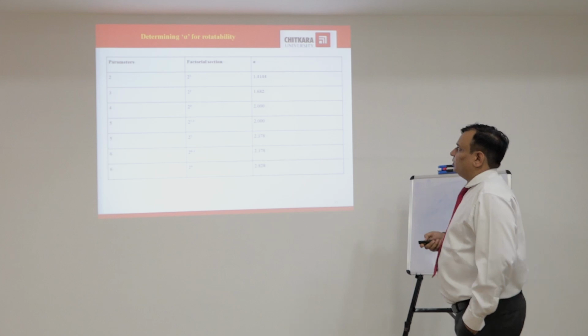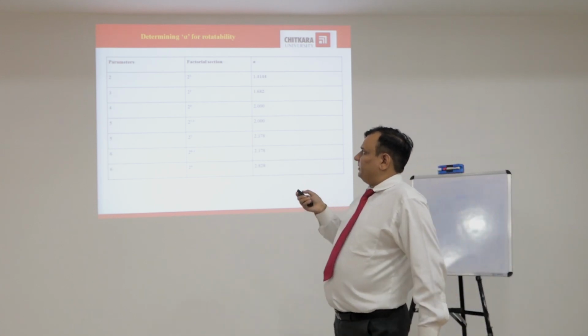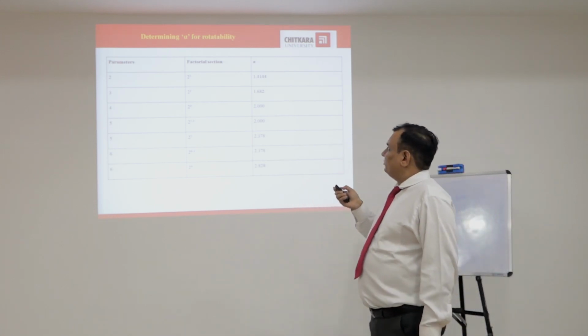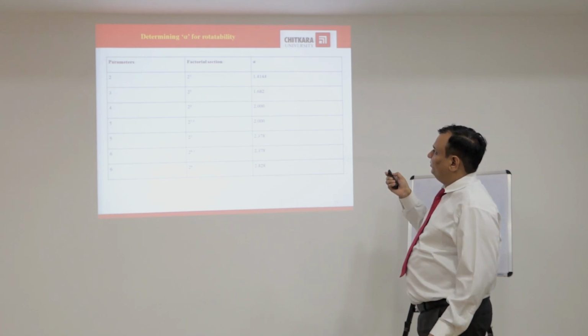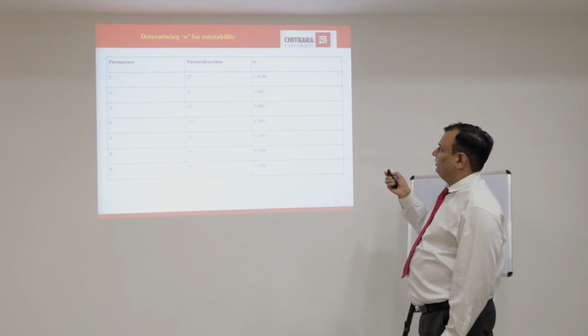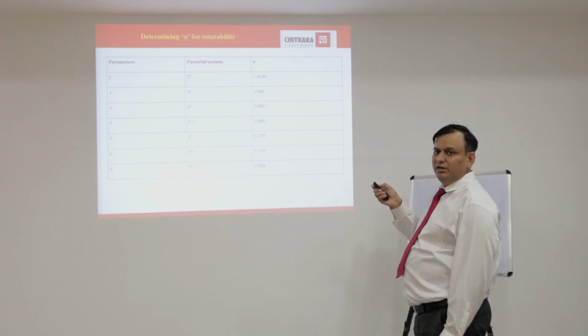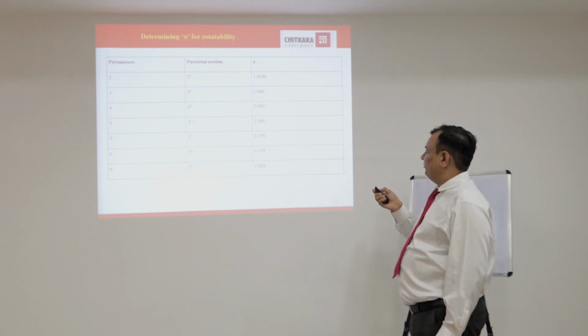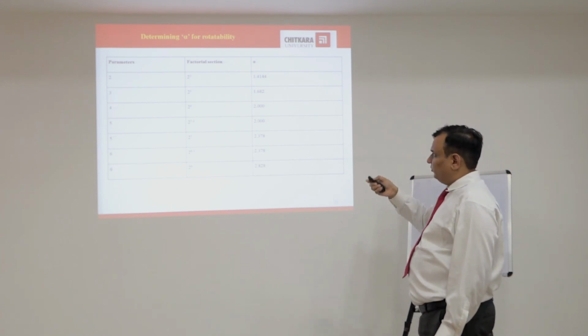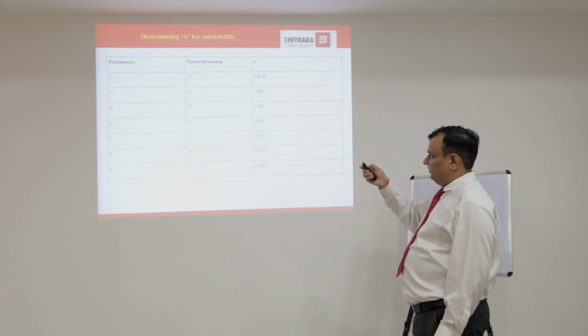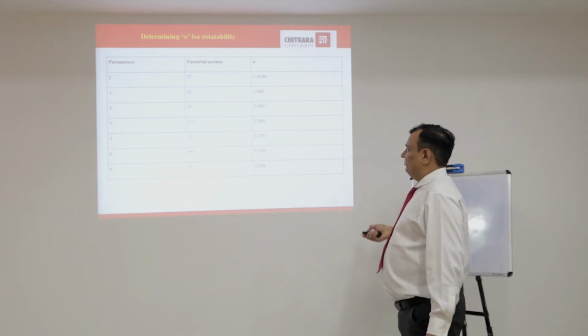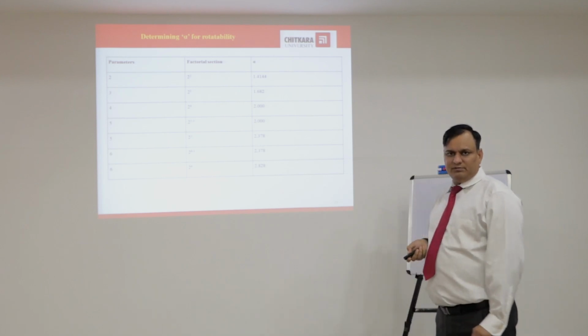Determination of alpha for rotatability. If we select 2 factors, then in the factorial section 2 raised to power 2, the value of alpha will be 1.414, and in factorial design 2 raised to power 3, the value of alpha will be 1.682, and accordingly for 2 raised to power 4 and 2 raised to power 5 minus 1, the value of alpha will be in the following order.